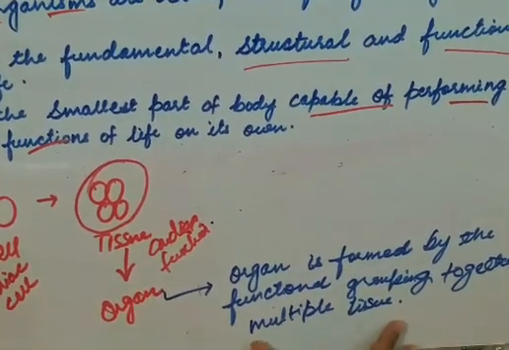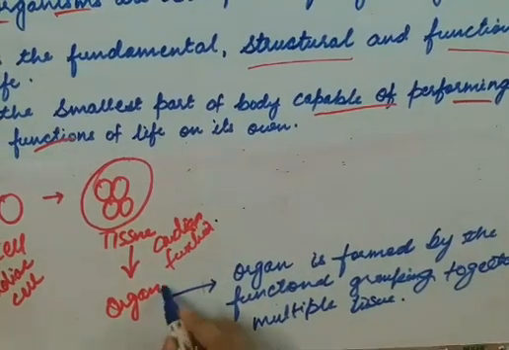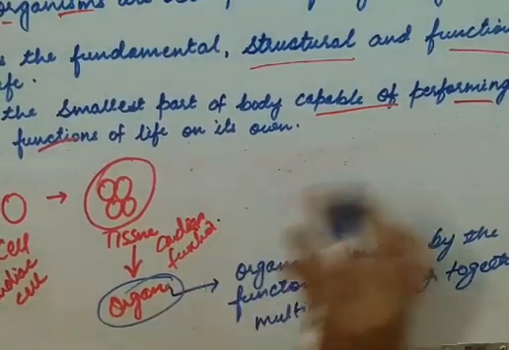So the multiple tissue performing a similar function, when they are grouped together, forms an organ. So is it clear till here?